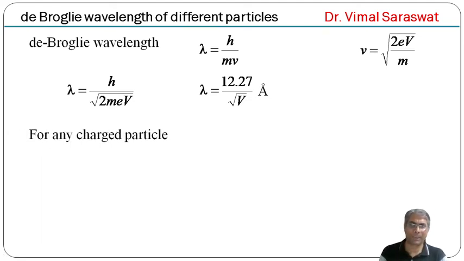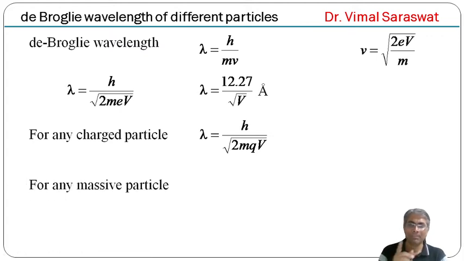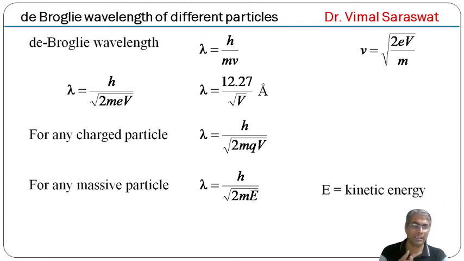For any charged particle, lambda equal to h upon square root of twice m q V. So small e is replaced by the charge of the particle q. For any massive particle, lambda equal to h upon square root of twice mE. Here E is the kinetic energy.